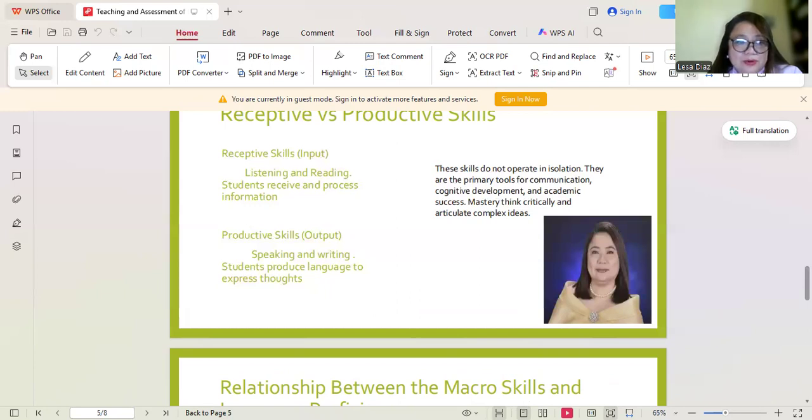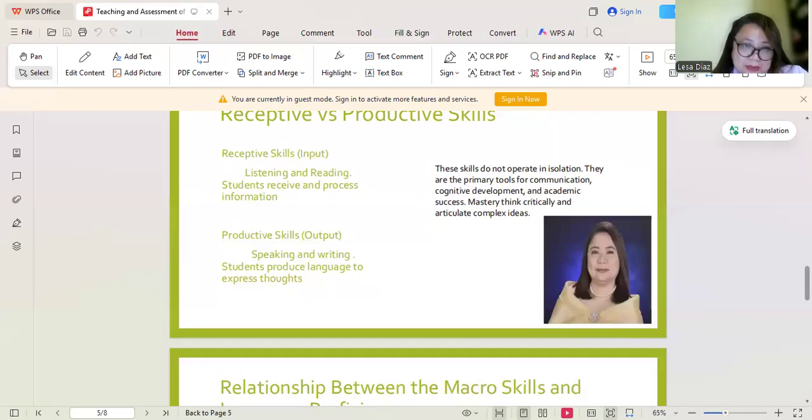So for reading, writing, and viewing, these are graphic, permanent, and of course allow for review and editing. So they rely on visual processing, structural organization. Okay?